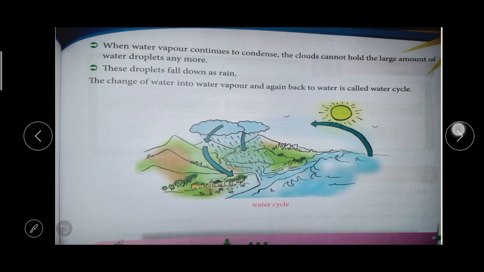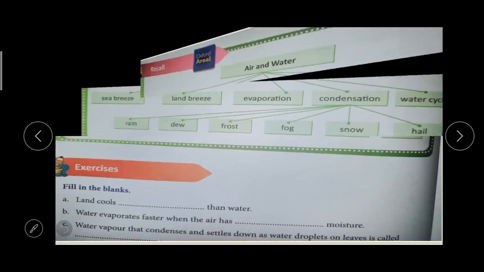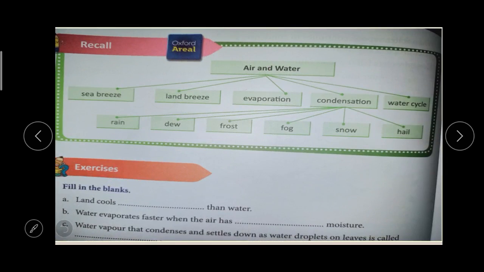So we have completed this chapter. We will recall what we have learned. The topic of the chapter is air and water. In that, we learned sea breeze, land breeze, evaporation, condensation, and finally the water cycle. In condensation, we learned the forms of condensation: rain, dew, frost, fog, snow and hail.